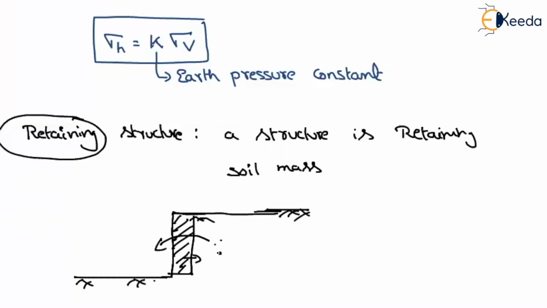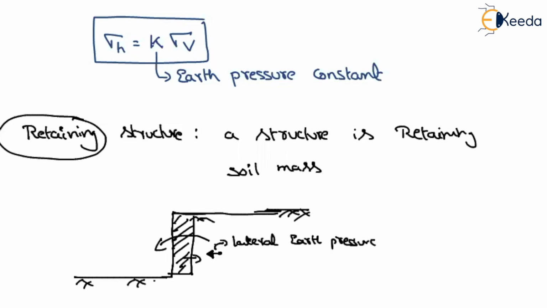So what will the soil do here? This soil will try to move away, isn't it? But it is retained by this structure. So in this case, this soil will generate some stress on this retaining structure. This is called the lateral earth pressure, because of the arrangement, stresses or pressure will develop in the lateral direction. So those we call lateral earth pressure.